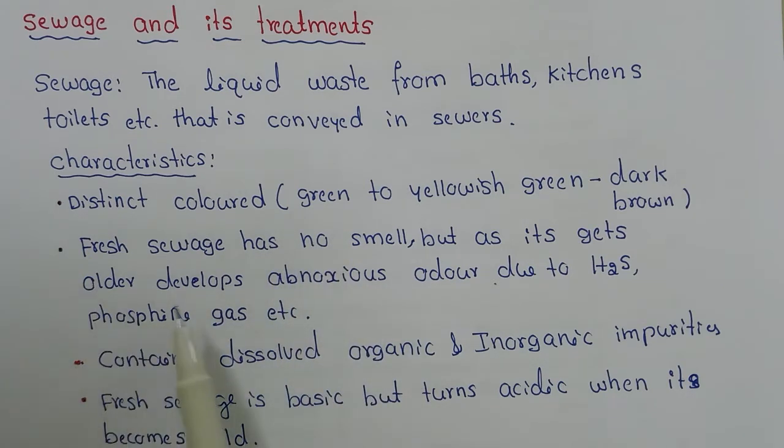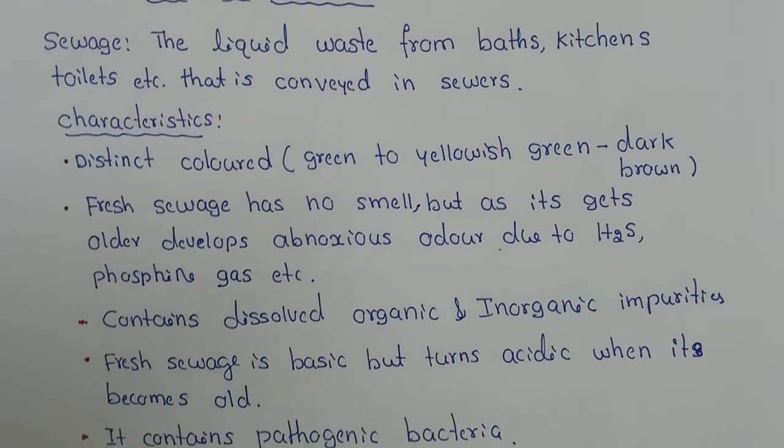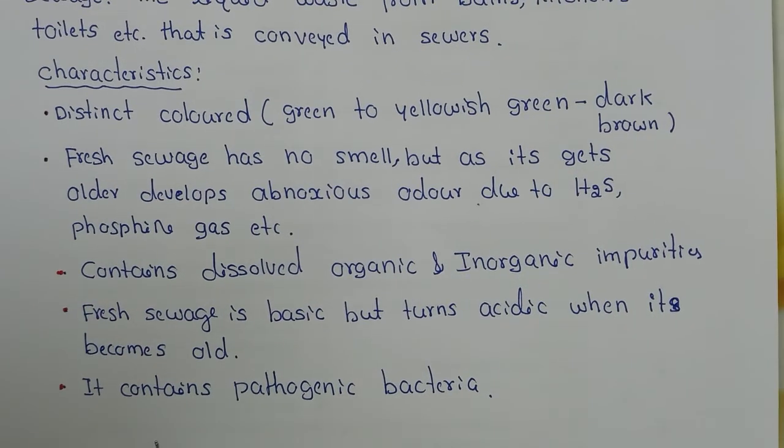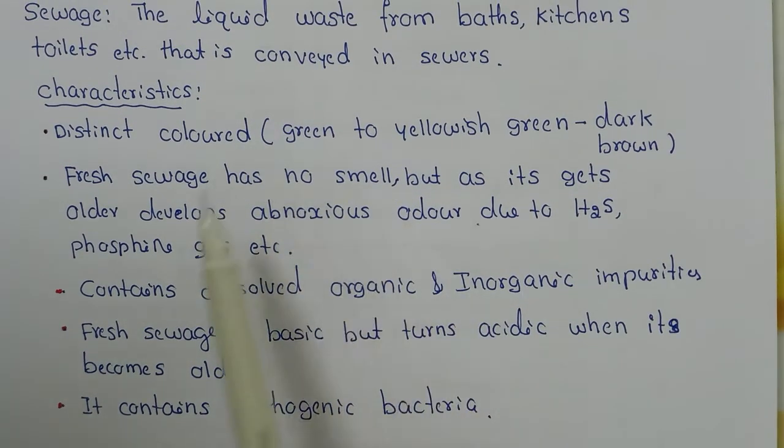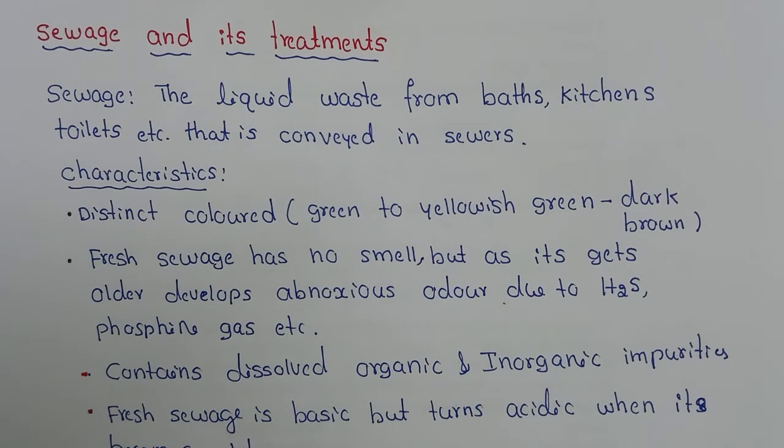Fresh sewage is odorless. When it becomes stale, it produces an obnoxious smell due to the release of gases like hydrogen sulfide and phosphine gas. It contains dissolved and suspended organic and inorganic impurities. Fresh sewage is alkaline in nature, but after a few days it becomes acidic, and it also contains pathogenic bacteria in it. So these are the characteristics of sewage.